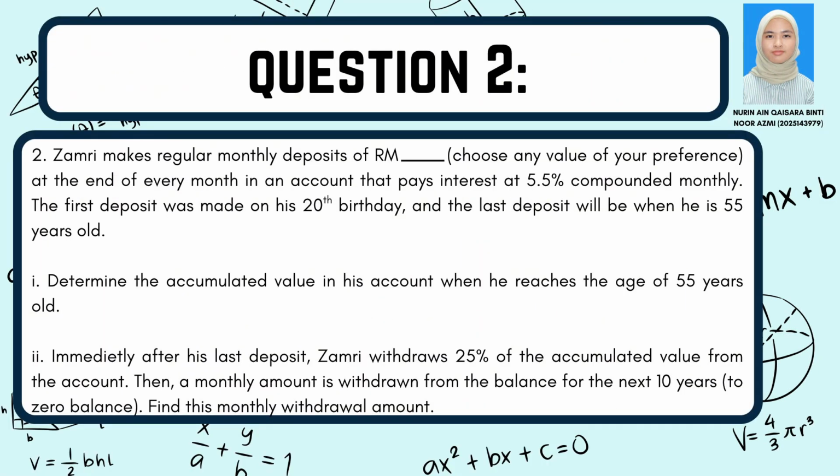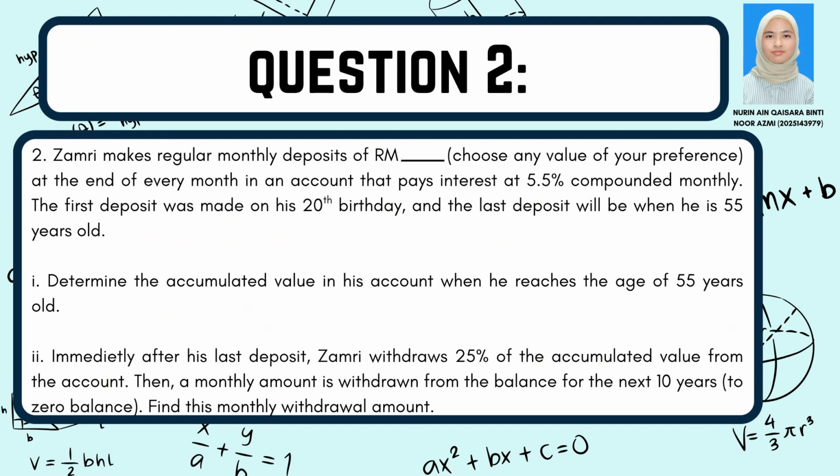Question 2. Zamri makes regular monthly deposits of RM, choose any value of your preference, at the end of every month in an account that pays interest at 5.5% compounded monthly. The first deposit was made on his 20th birthday and the last deposit will be when he is 55 years old.